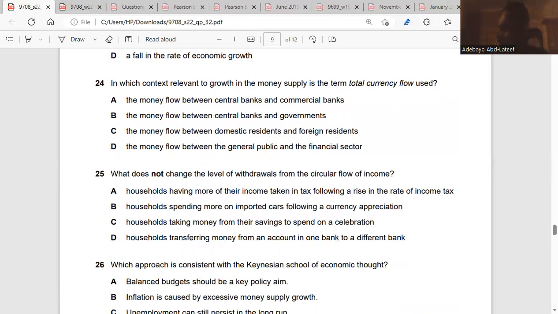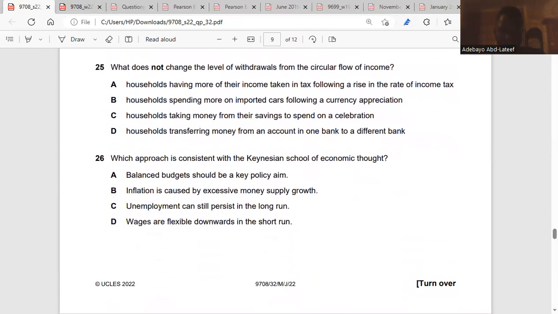Very clear. 25. What does not change the level of withdrawals for the circular flow? So what do you think doesn't change withdrawals? Please read the question again. What does not change the level of withdrawals for the circular flow of income? Level of withdrawals means the amount of money that is being taken from the bank account by individuals. So what will not change it?